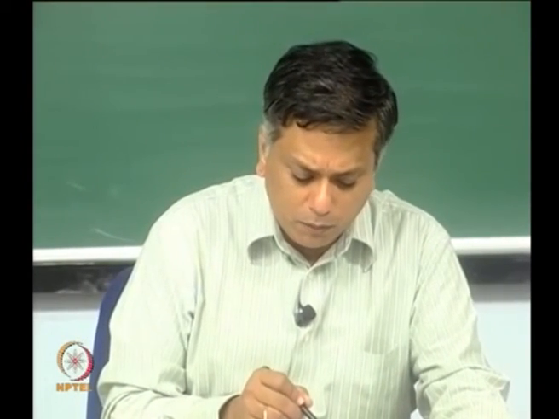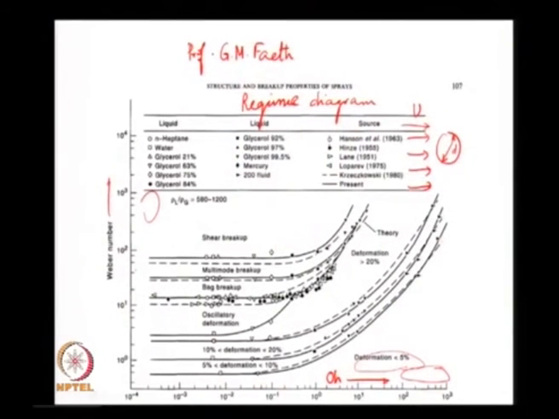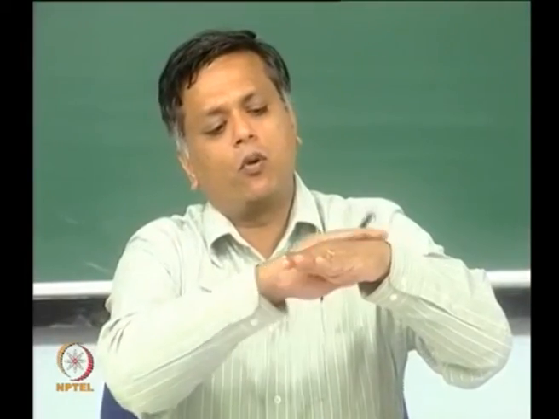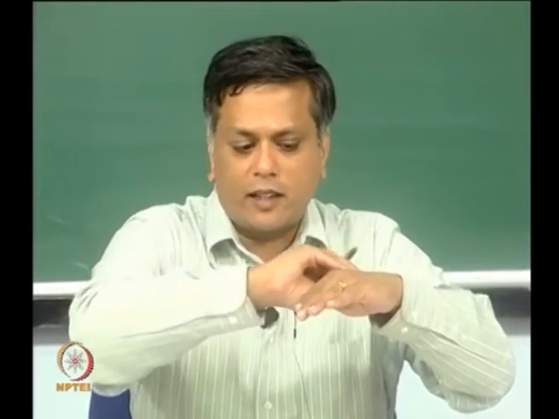We will go to the other extreme up here, very low Ohnesorge number and very high Weber numbers. This is almost like a blob of gas that is going to be impacted, where surface tension and viscosity play hardly any role. That is where you get this thing called the shear breakup, where I have a drop and I have tiny fragments being shed from the sides of the drop. It is almost like I have flow around a spherical surface and that flow is just pinching off tiny drops. This is like our diesel spray.